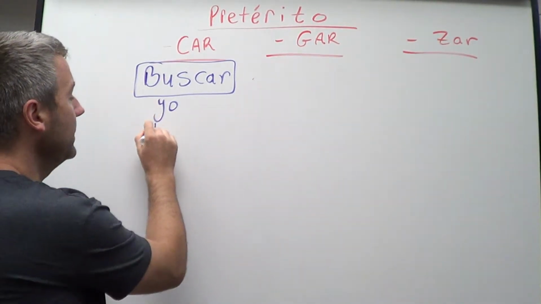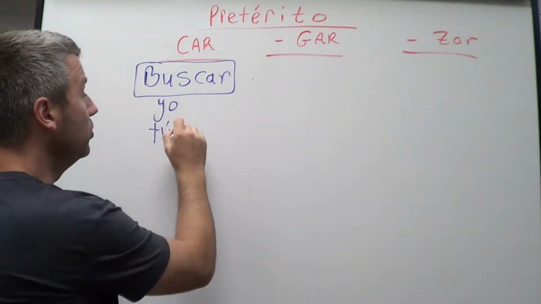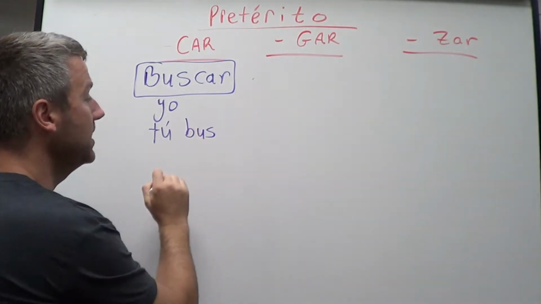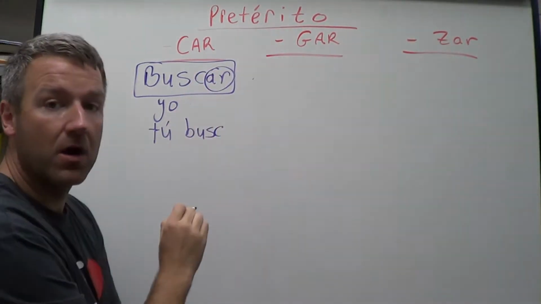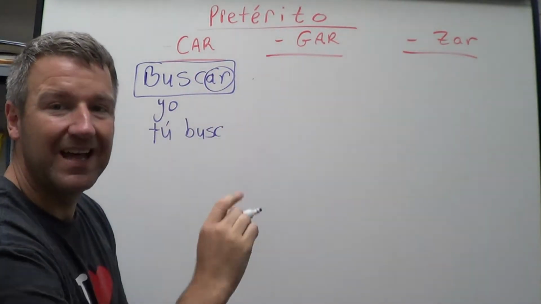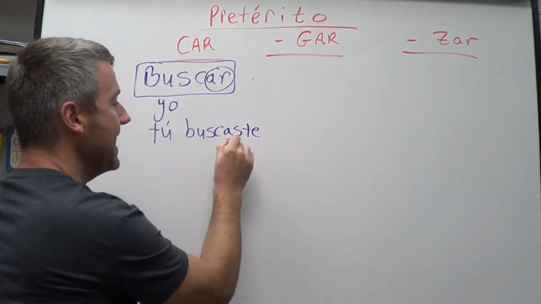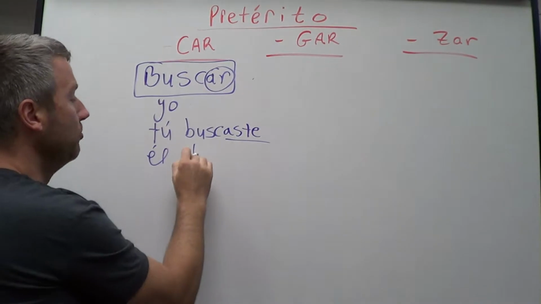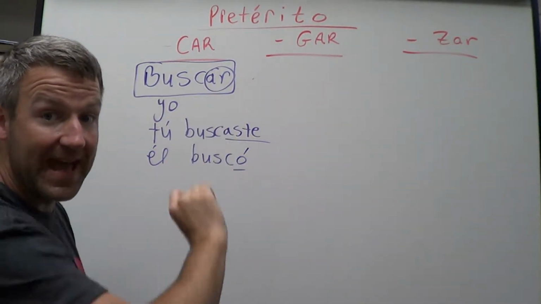So let's start out with tú, okay? So tú bus, what? Bus, you got B-U-S-C after you get rid of the A-R. So what is the AR verb ending? Aste, right? So tú buscaste, you knew that. Él buscó, okay? Remember O with the accent.